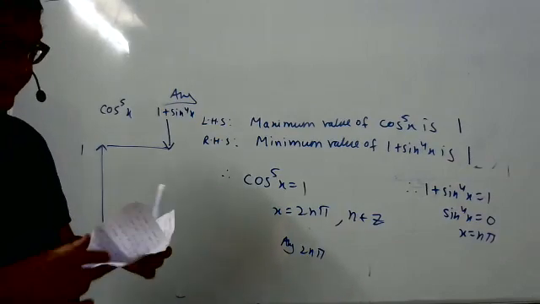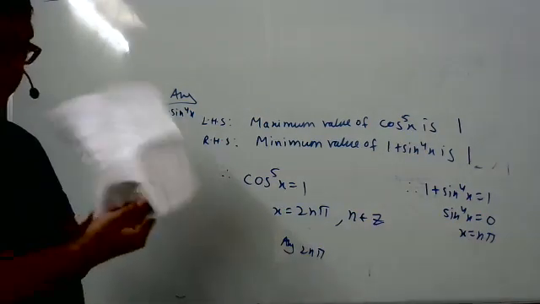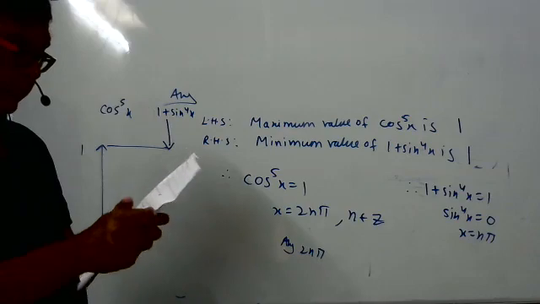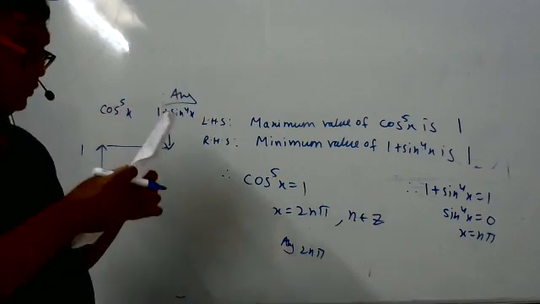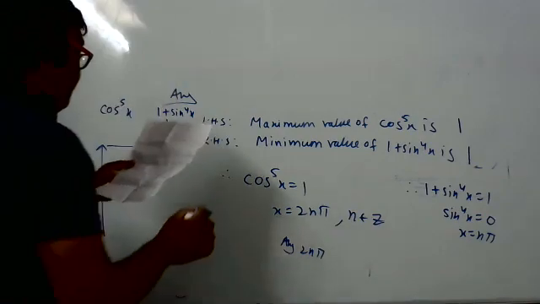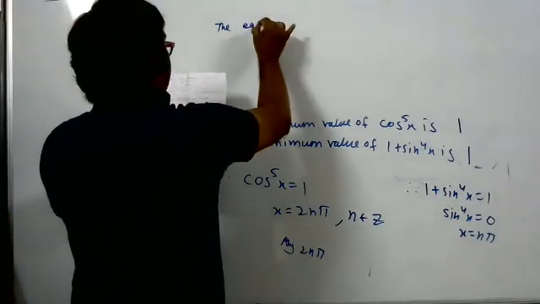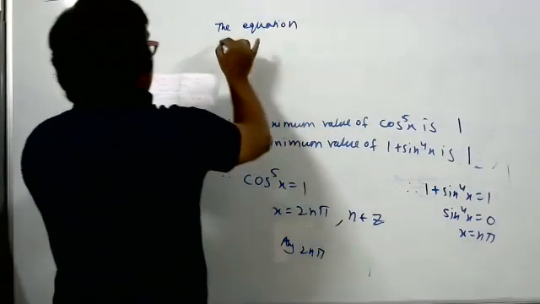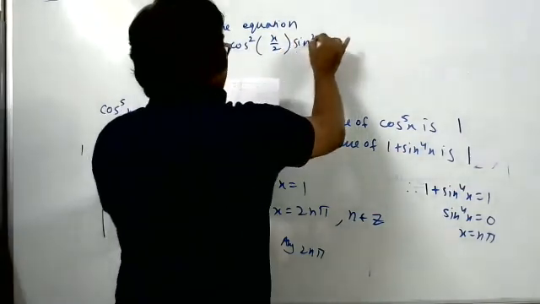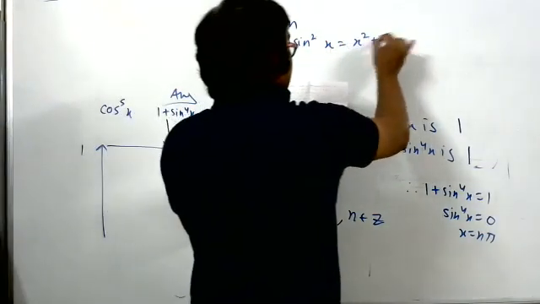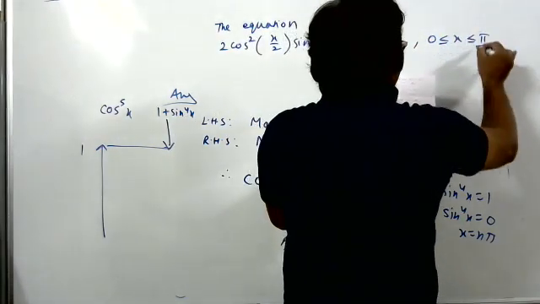Next sum is the equation 2 cos square x by 2 sine square x is equal to x square plus 1 by x square, with x less than or equal to pi by 2.